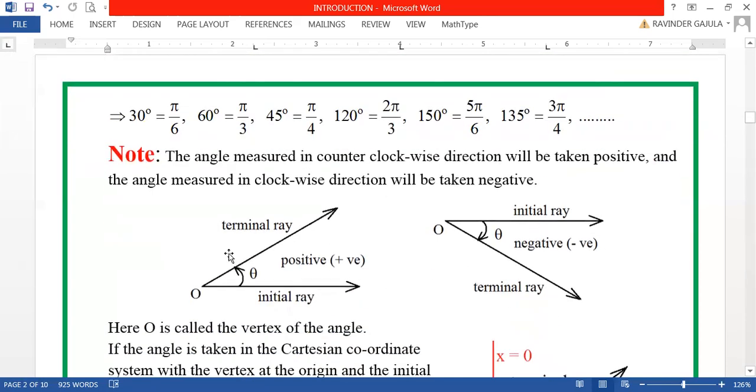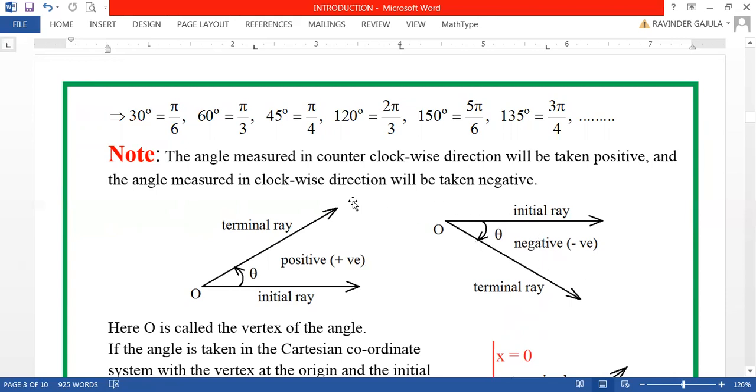And here, the angle measured in counterclockwise direction in this way. This is called counterclockwise, which is anti-clockwise direction. The angle measured in this direction will be taken to be positive, whereas the angle measured in clockwise direction, dear friends, in this way, you can see the picture here, from initial ray to terminal ray, rotation in clockwise direction, will be taken to be negative, my dear friends.